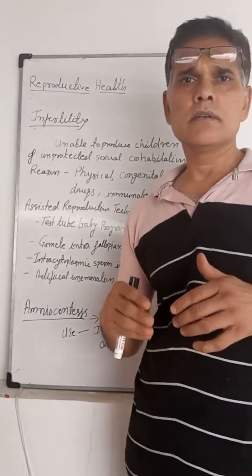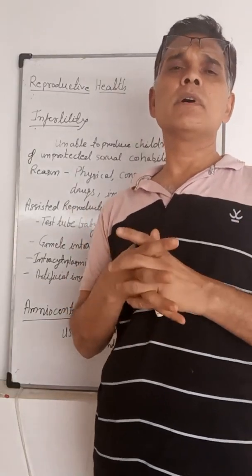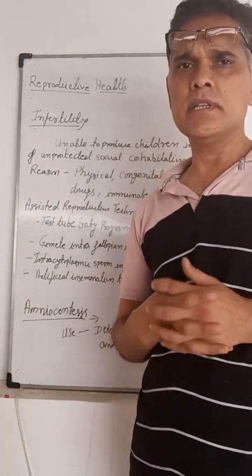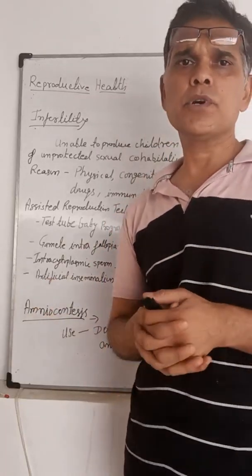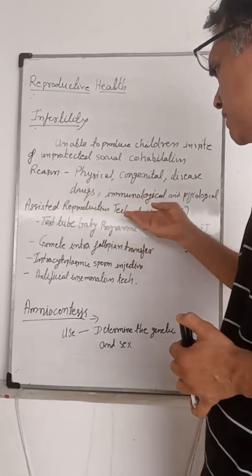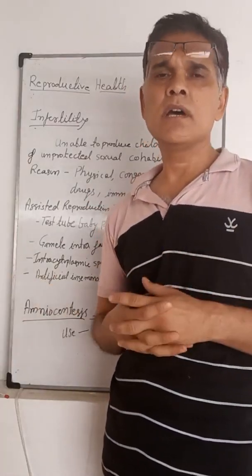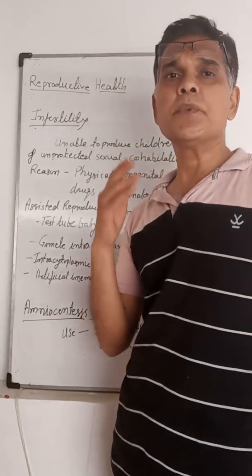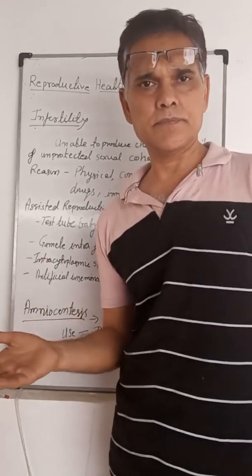For removing infertility, different types of clinics are opened in the markets, and they assist with reproductive techniques, which are known as ART, assisted reproductive technologies. Assisted reproductive technologies, that is known as ART. They utilize different types of techniques to make these couples fertile.